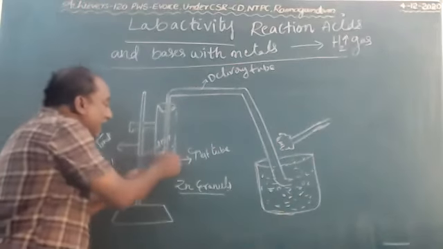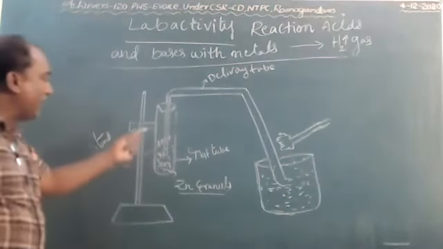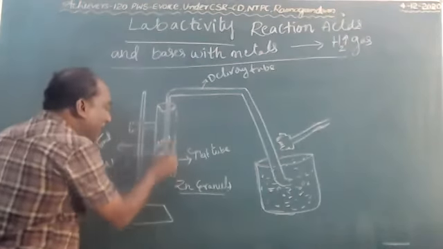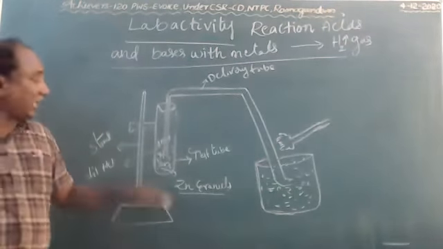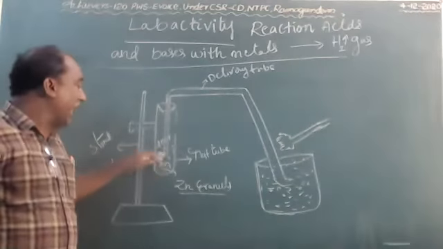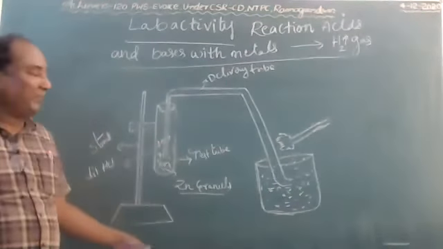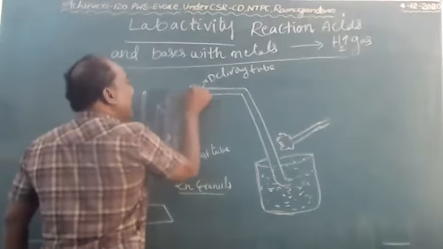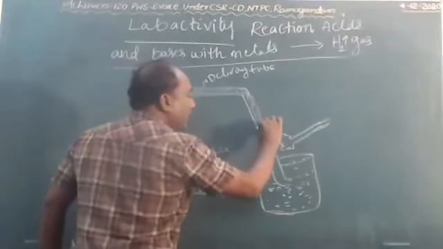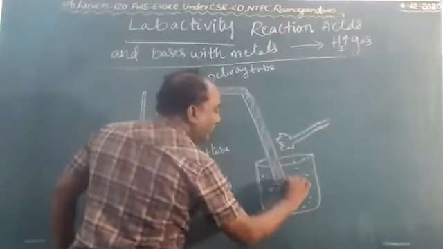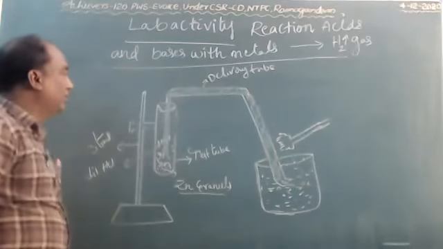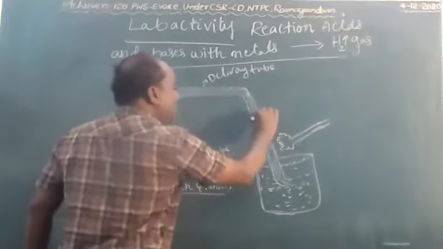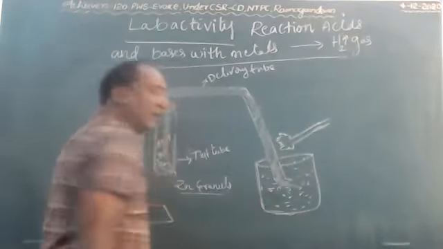And observe the reaction when we pour the dilute HCl in the test tube. Now, zinc and dilute HCl are reacted together and it liberates some amount of gas. That gas passes through the delivery tube and enters into the glass trough of soap water. The gas passes through the delivery tube and enters into the glass of water.